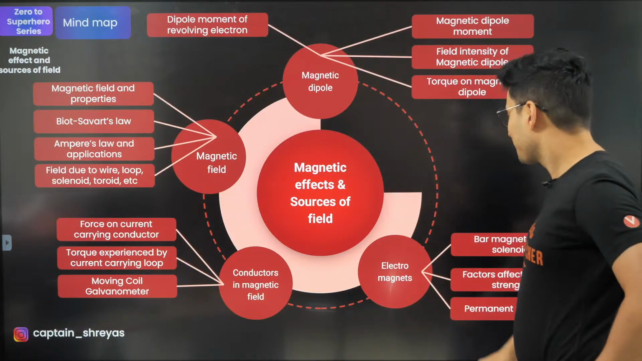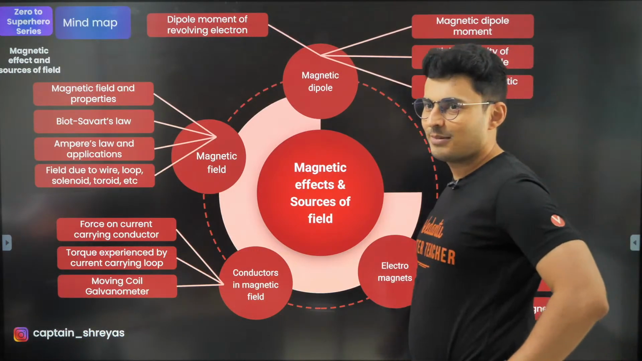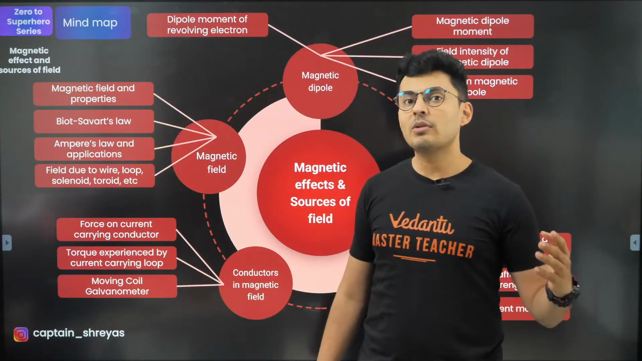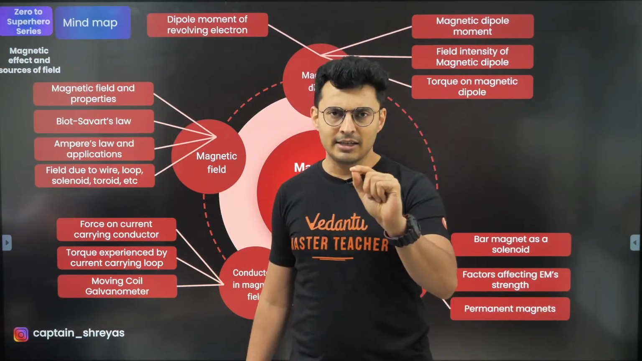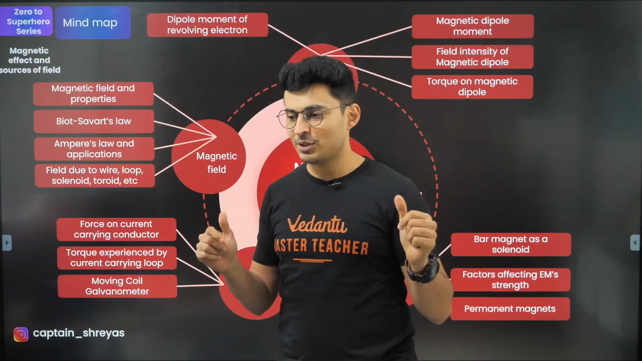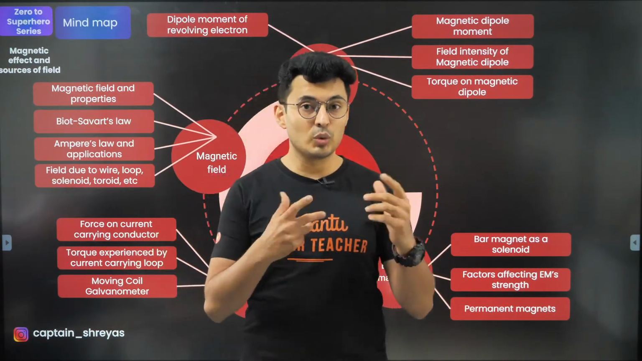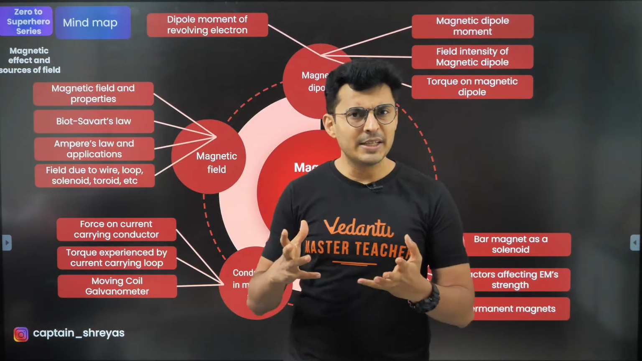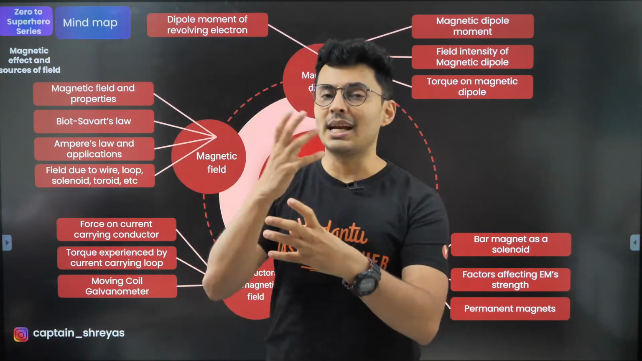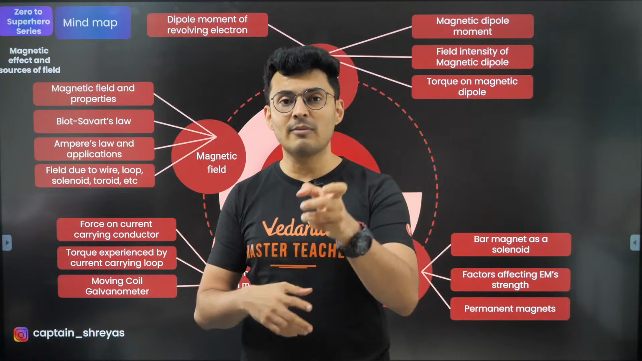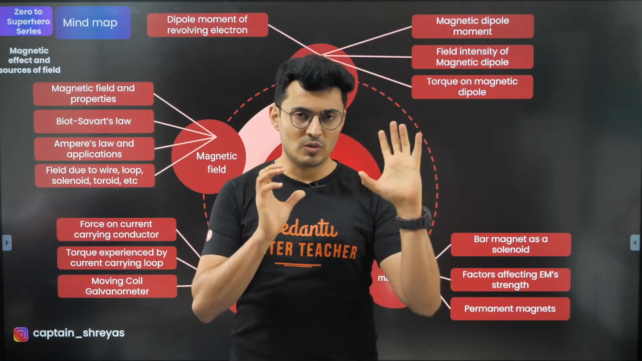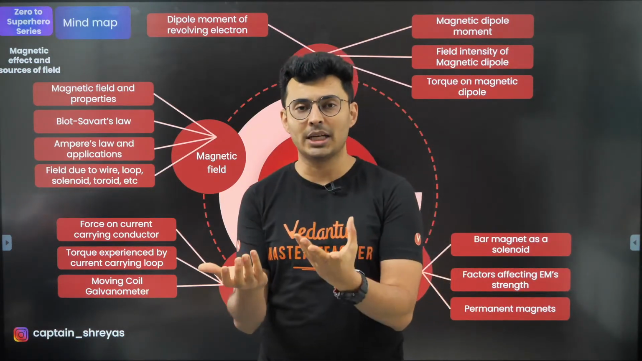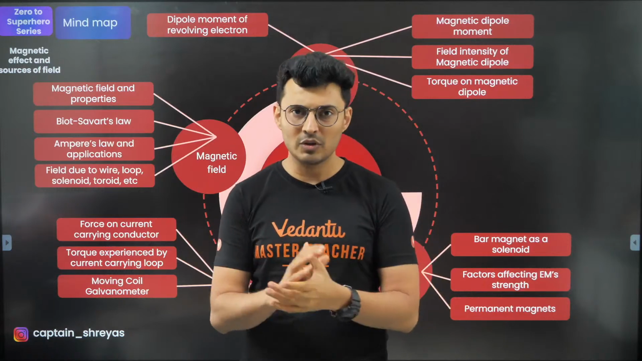Mind map for magnetism, effects and sources. Now, this chapter has two parts, and whenever you see a problem, the question might contain one of these two parts. The first one is sources of the field. The second one is the effect of the field. When I say sources, it means a bar magnet can produce a magnetic field, or a current carrying wire can produce a magnetic field. So a permanent magnet like a bar magnet or horseshoe magnet can produce a magnetic field, or an electromagnet, that is current carrying loops or wires, can produce a magnetic field.